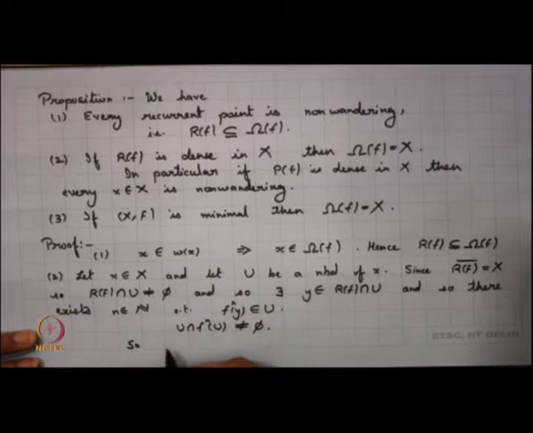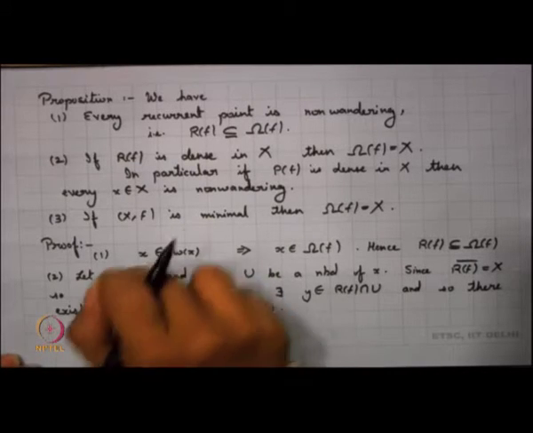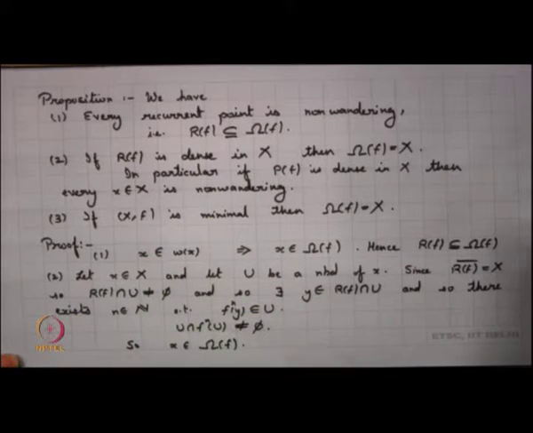So, my x belongs to omega f. So, take any point in X, it belongs to omega f. So, I can say that my omega f will be the whole of X.